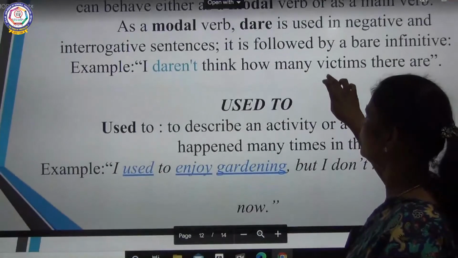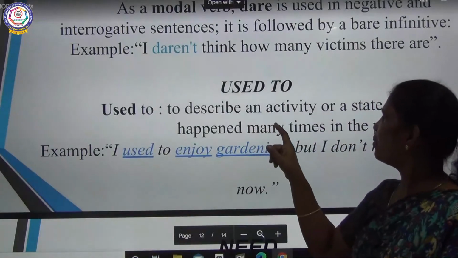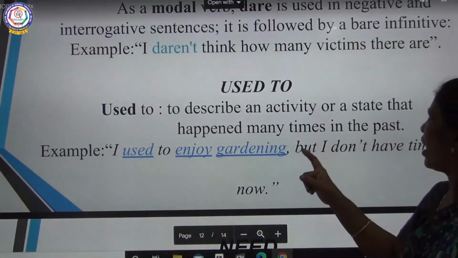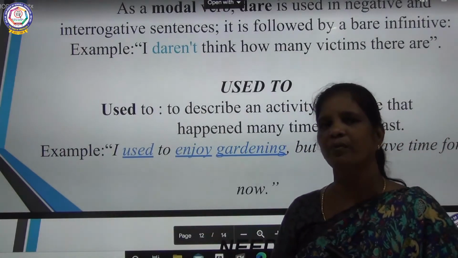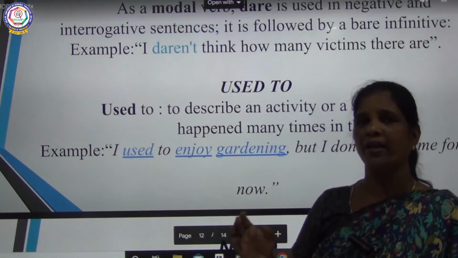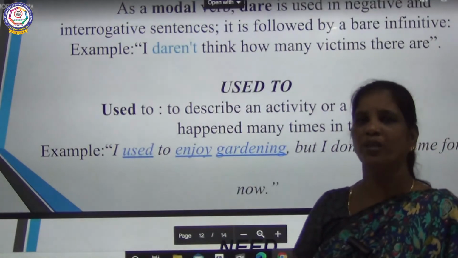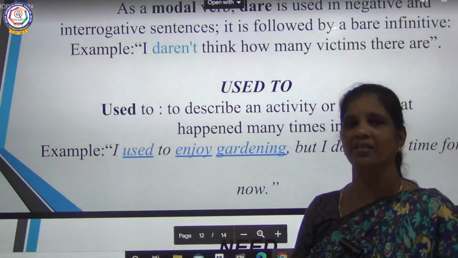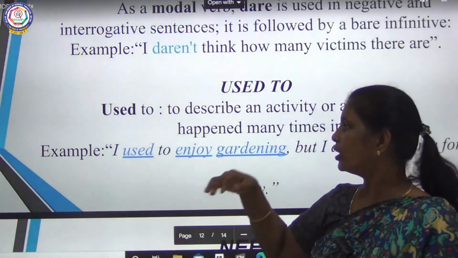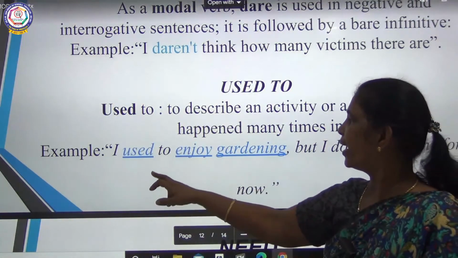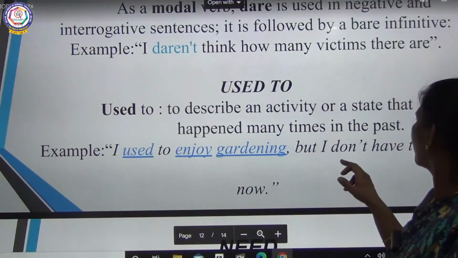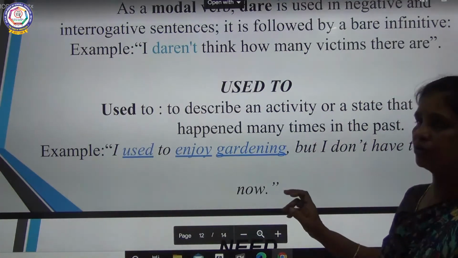In the same way, used to describes an activity or a state that happened many times in the past. Sometimes your grandparents and others will be saying, I used to walk, I used to swim in my early age, now it is not possible. I used to climb trees, but it is not possible now. So here, if you are recollecting the past and telling, you will be using used to. I used to enjoy gardening, but I don't have time for it now. So it is clear, children.